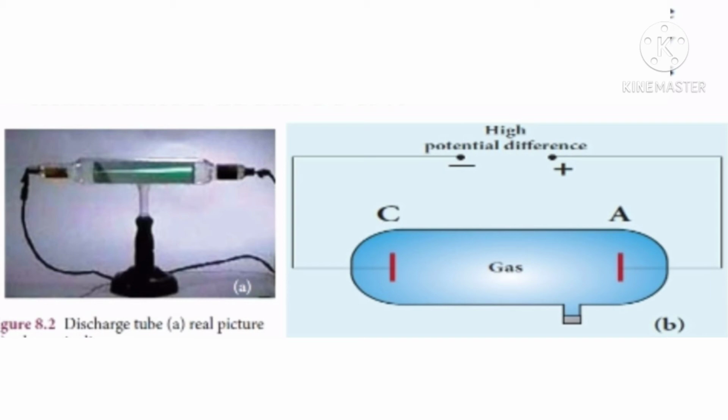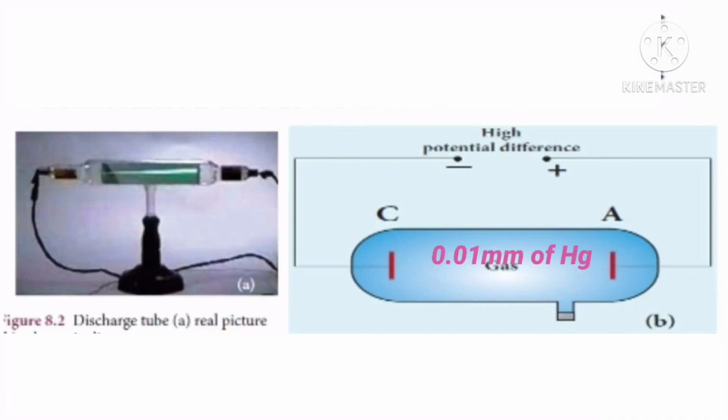Suppose the pressure of the gas in the discharge tube is reduced to around 110 mm of mercury using the vacuum pump. It is observed that no discharge takes place. When the pressure is kept near 100 mm of mercury, the discharge of electricity through the tube takes place. Consequently, irregular streaks of light appear and a crackling sound is also produced. When the pressure is reduced to the order of 10 mm of mercury, a luminous column known as a positive column is formed from anode to cathode.